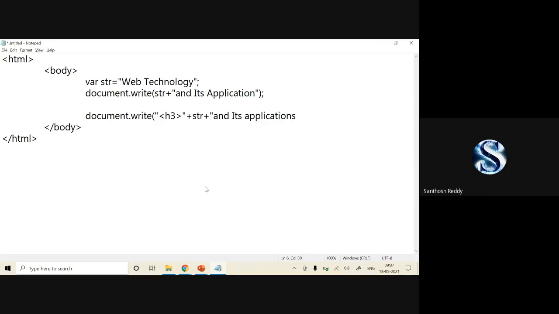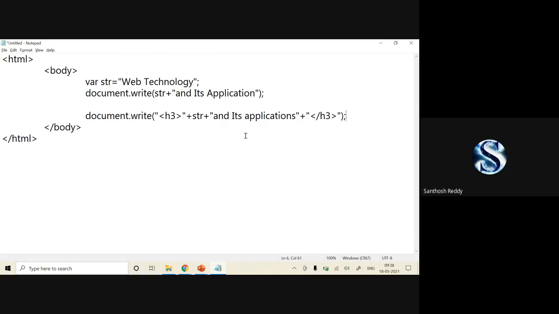And now you have to close your string, use the concatenation operator, and then make use of slash h3. Close. Okay. Now you can close this and you can work on it.